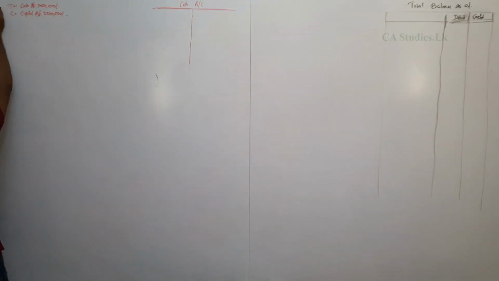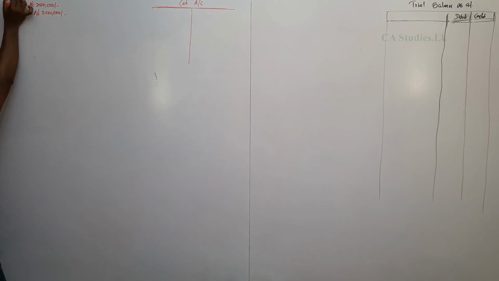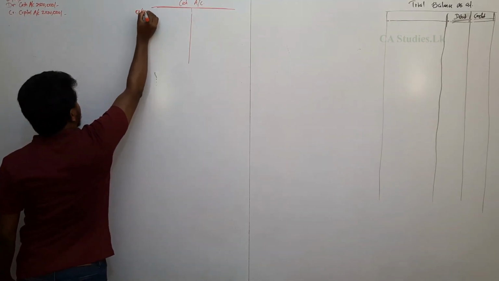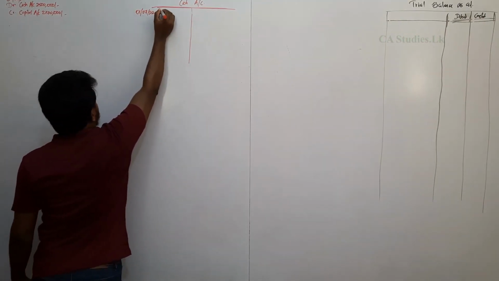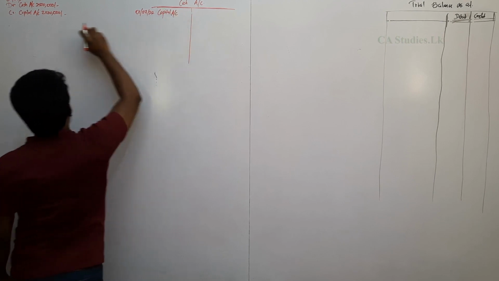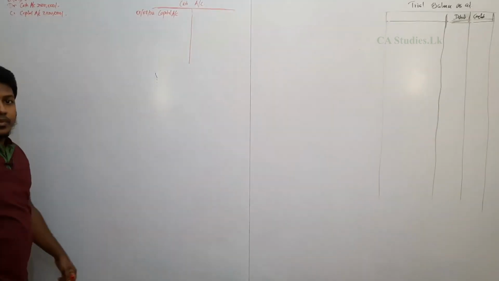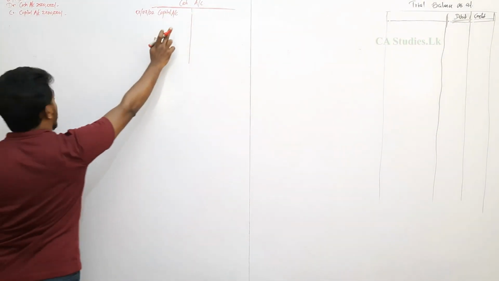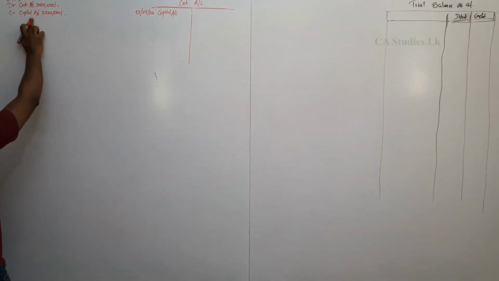Date is 1st July 2022. Capital account. Always use the other account name in the particular account. If this is the cash account and it is a debit, use the other account's name.